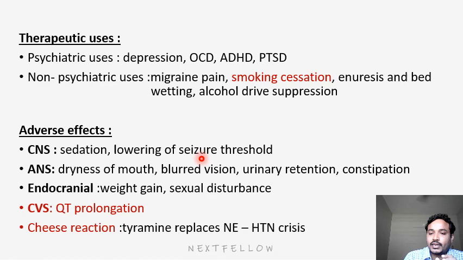What will happen? It will act on more adrenergic receptors, that is alpha 1, alpha 2, beta 1 receptors. Alpha 1 will cause vasoconstriction. That's why there is a rise in BP, a hypertensive crisis, because of the replacement by tyramine.